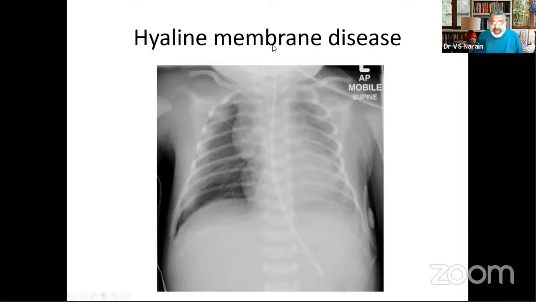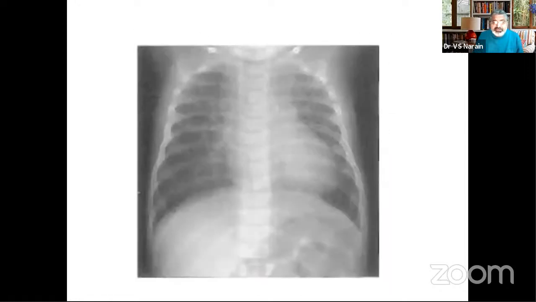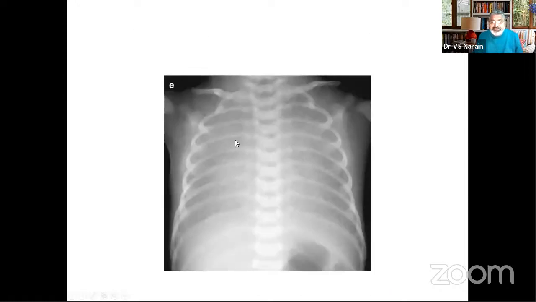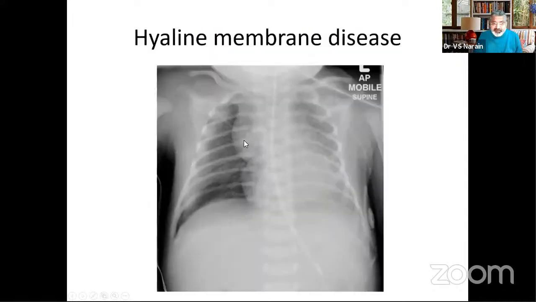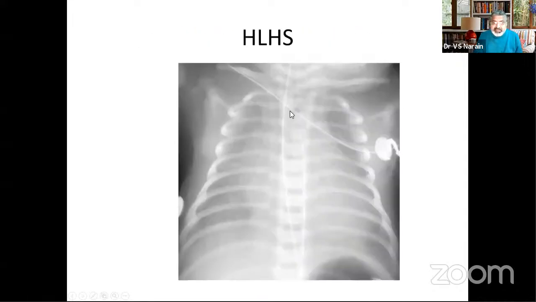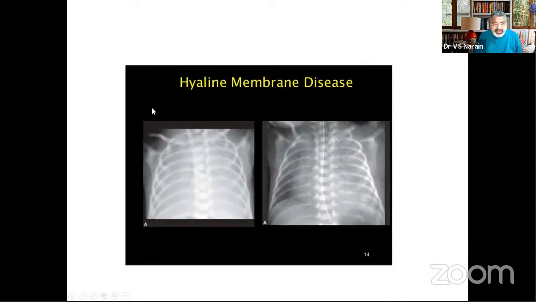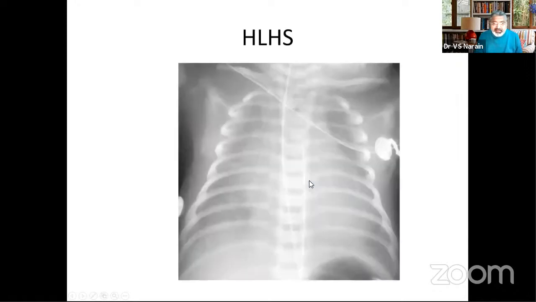Could this be a hyaline membrane disease? The answer is yes. You have to go by the clinical presentation. So the three differential diagnoses would be, if this kind of X-ray picture would be, one obstructive TAPVC, the other hyaline membrane disease. As you see here, the hyaline membrane disease, similar picture, ground glass haziness is there. And you have the third differential diagnosis, hypoplastic left heart syndrome, which will also give you this kind of picture.